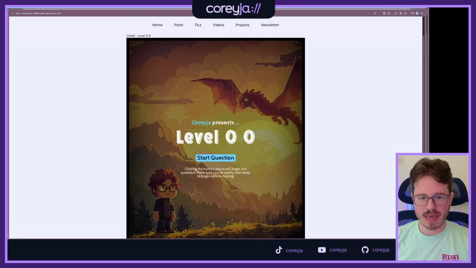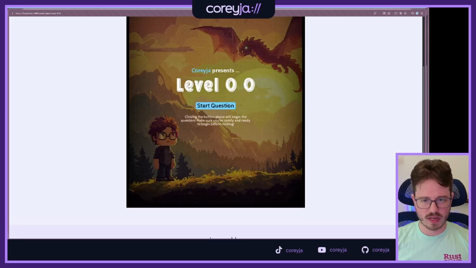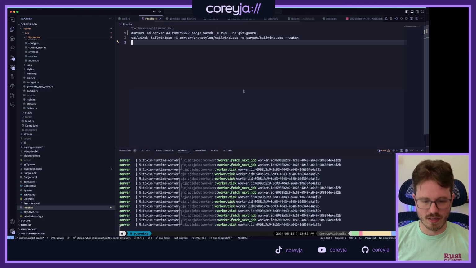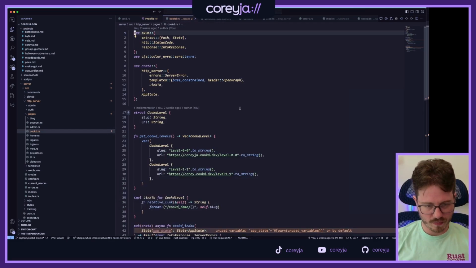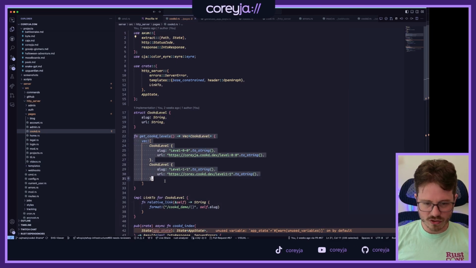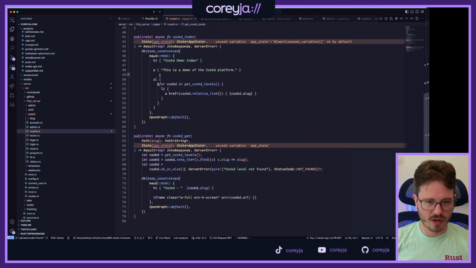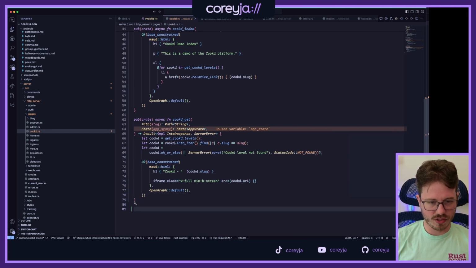So we want to make a leaderboard for each level and then probably an overall leaderboard. I think what we're going to do for now is just start hacking on the leaderboard and not really worry about the game part. I don't want to spoil too much of that. It's going to be a fun release sometime soon. So let's go to some of our cooked pages. Here's the levels. They're just hard-coded URLs that we iframe in. We have our index that lists them, and get, which finds the right one and displays our iframe. Nice and easy.